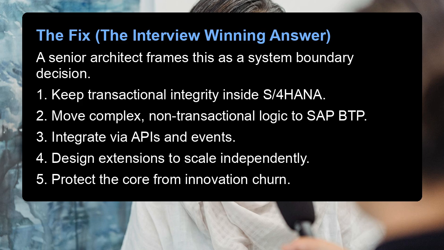1. Keep transactional integrity inside S/4HANA. 2. Move complex, non-transactional logic to SAP BTP. 3. Integrate via APIs and events. 4. Design extensions to scale independently. 5. Protect the core from innovation churn.